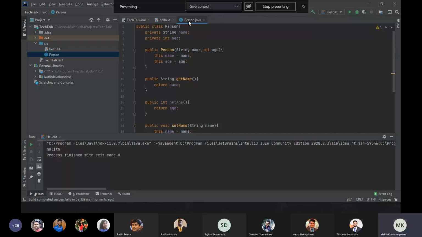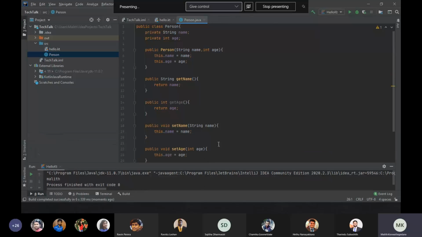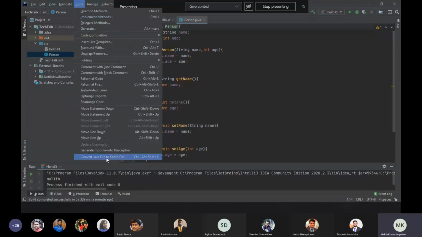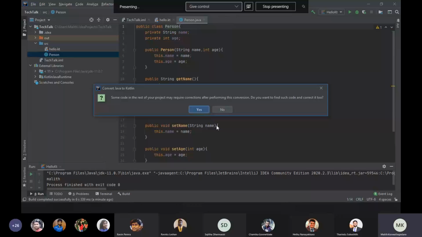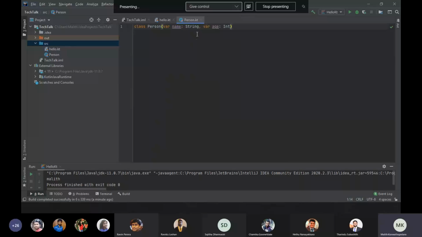When doing the presentation, I told you guys that Kotlin is very concise. So I can show you. I can convert this Java code to Kotlin using this option. You can see this is the same Kotlin code for that Java code, and we can write it using just one line. So when it comes to being concise, Kotlin is very concise compared to Java.